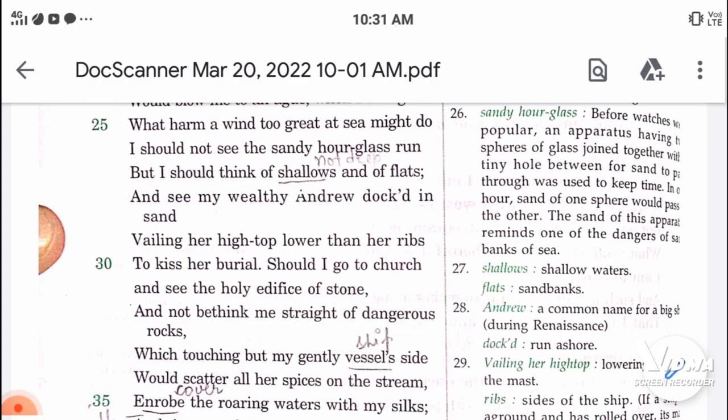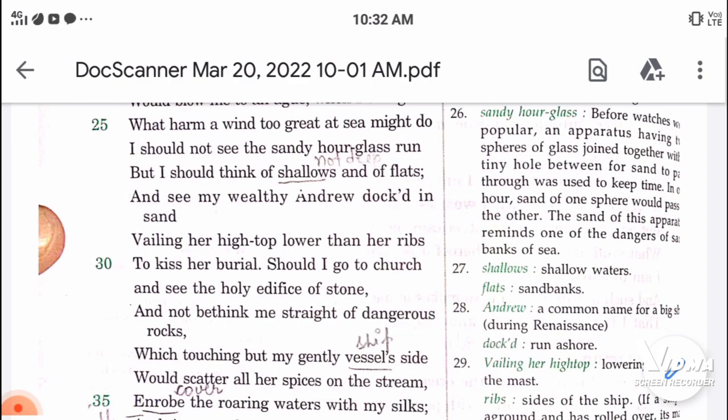So he's saying whenever I would just go to visit any burial of my relative or anywhere, I would be scared that any dangerous rock would wreck my ship, which, touching my gentle vessel's side, would scatter all her spices on the stream. So what he is saying is that if my ship wrecks against dangerous rocks, its whole cargo, the content of spices, would be dumped into the sea.